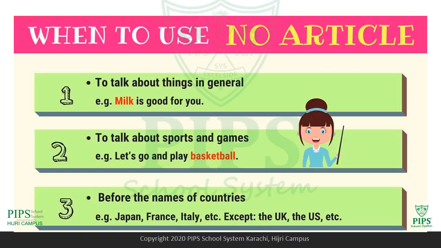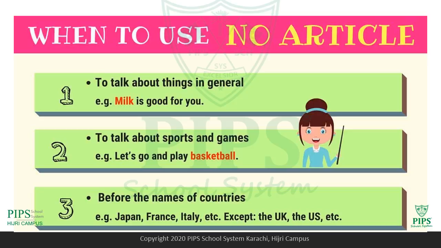Yes, children, many times you must have noticed that we are not using any article. We are not using a, we are not using an, we are not using the. Why? Because there are some conditions where we are not supposed to use any kind of article. Let's see. Number one, when we are talking about general things. For example, milk is good for you. I'm telling a general sentence, milk is good for you.